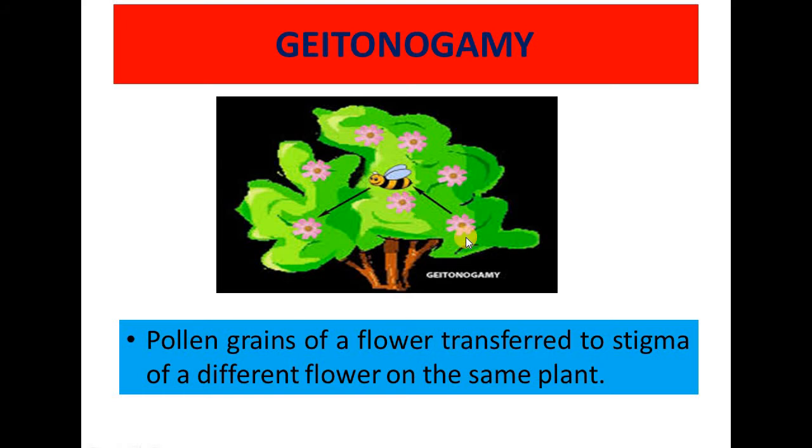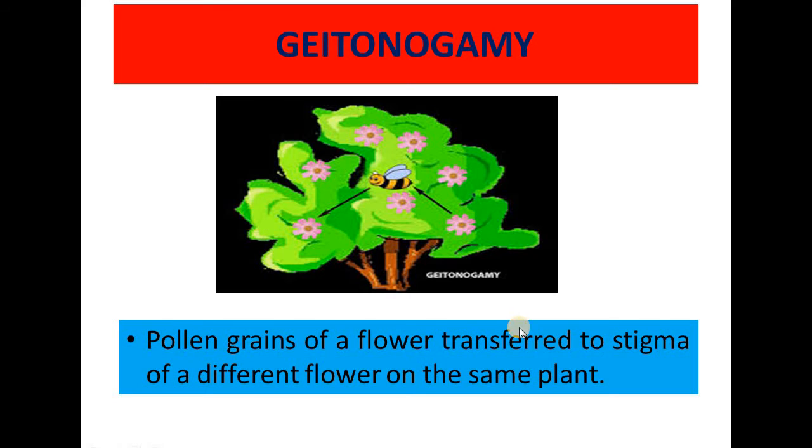But in the monoecious type of plants, both the male and female flowers are present in the same plant, and with the help of any agent, the pollen grain from the anther of the male flower will be transported to the stigma of the female flower. So in this phenomenon, you can understand the flower is different, but the plant is same. So this type of pollination is called geitonogamy.